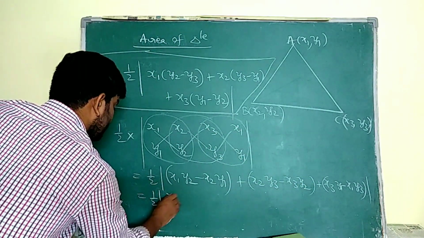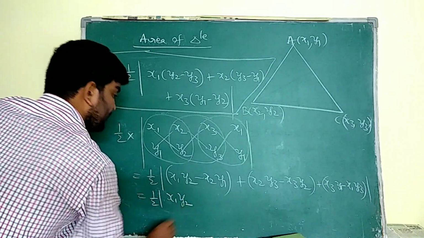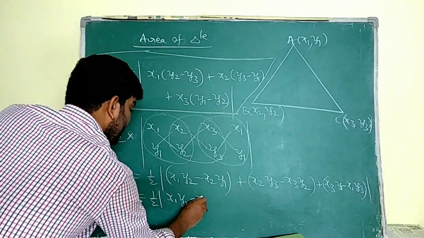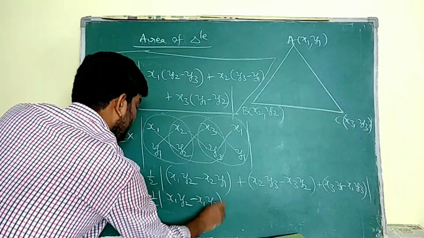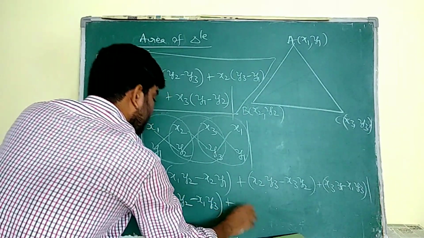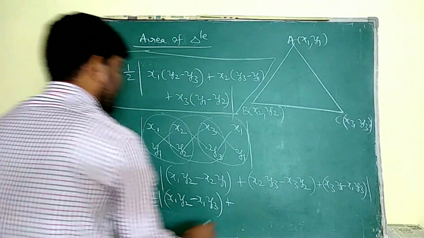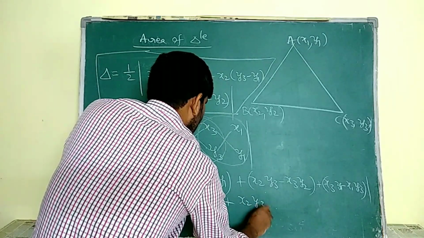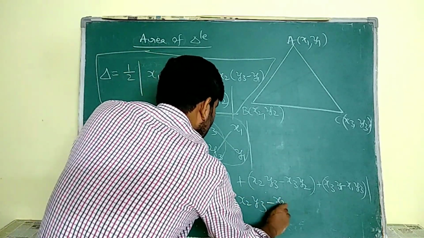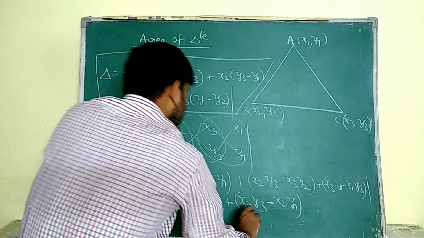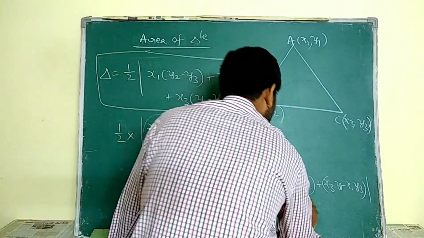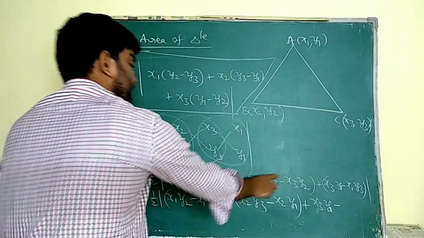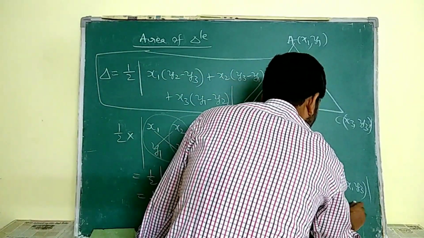I am going to group x1 y2 and the other x1 term, minus x1 y3. Similarly I write all the x2 terms in one place: x2 y3 is the positive value and the negative value is minus x2 y1. Then the rest of the values: x3 y1 minus x3 y2.